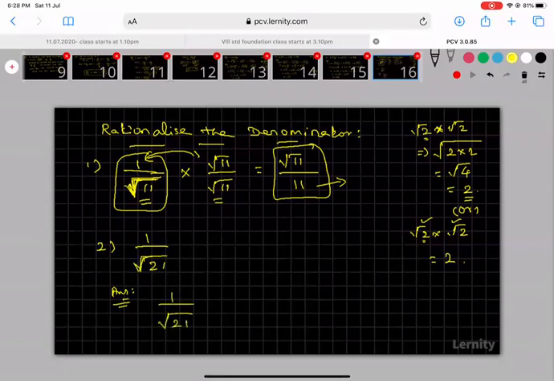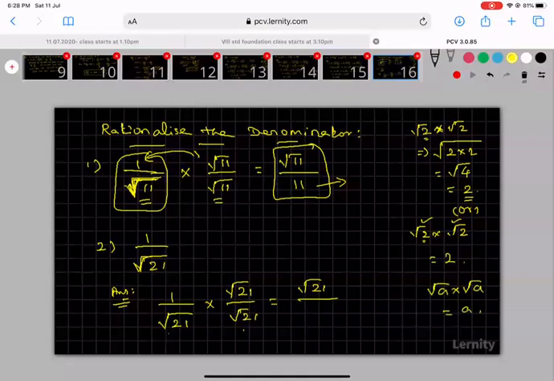Here I am multiplying by the same denominator, root 21 into root 21. Here 1 into root 21 means I will get root 21. Root 21 into root 21, what is the meaning? The same concept: root a into root a means the root is removed and a will come. The same concept, 21 will come. Now you see the denominator does not have a root. Okay, we have rationalized the denominator. This is the concept of rationalizing the denominator. Are you able to understand, sir?